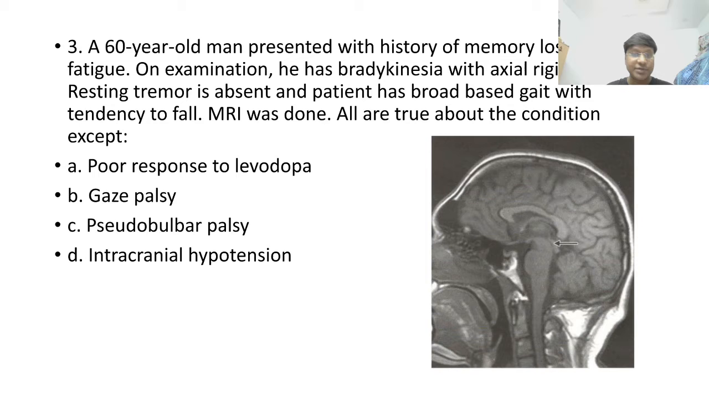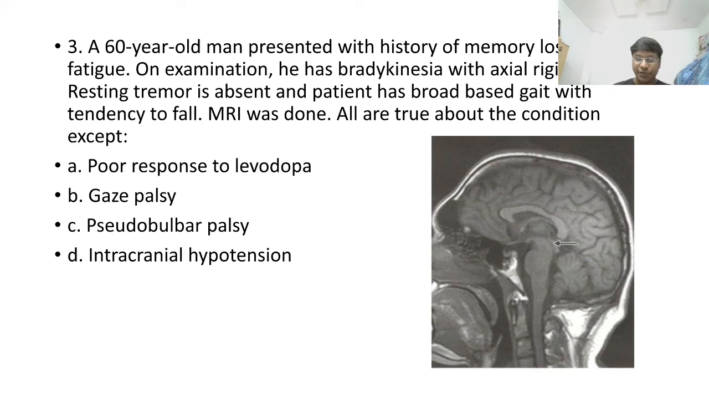You have answered progressive supranuclear palsy as the diagnosis. But what is the answer in this particular question? All are true about the condition except. Any one of you, please? Very good. The answer is intracranial hypotension.